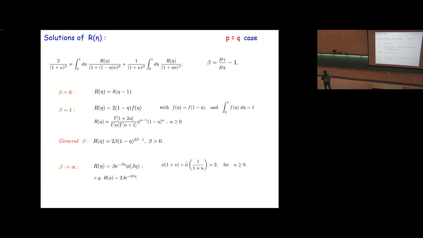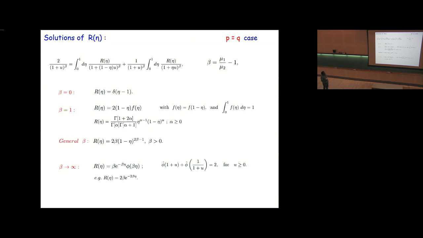The large beta case is also interesting, because in this case the solution of this equation can be expressed in terms of this kind of scaling function, where the Laplace transform of this scaling function satisfies this relation for all positive u. And there are also many solutions for this equation. One class of solutions can be obtained by the ratios of polynomials, which I am not discussing here. One example of this kind of solution is this exponential distribution.